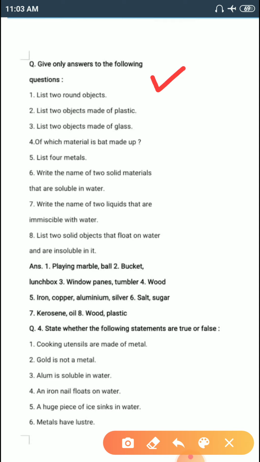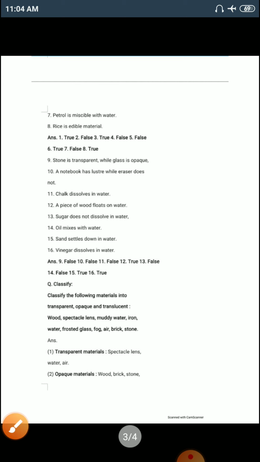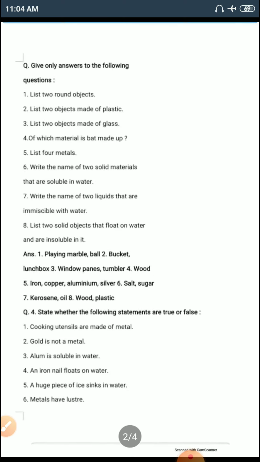After that, we are going to state whether the following statements are true or false and classify the following items into categories like transparent material, opaque material and translucent material. So, let's start.